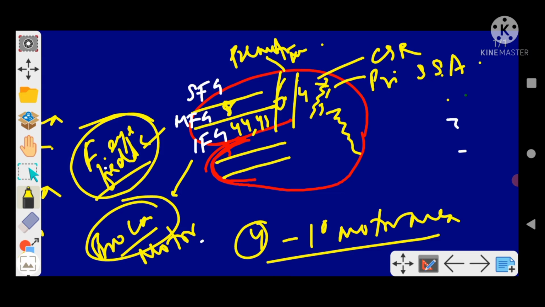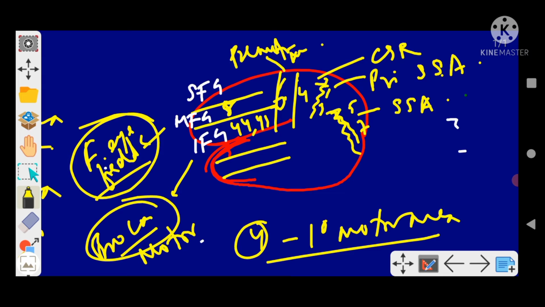This is your superior parietal lobule. Above is area number 5 and 7, which is the somatosensory association area.